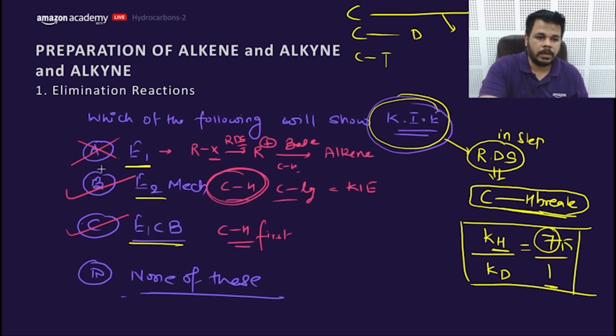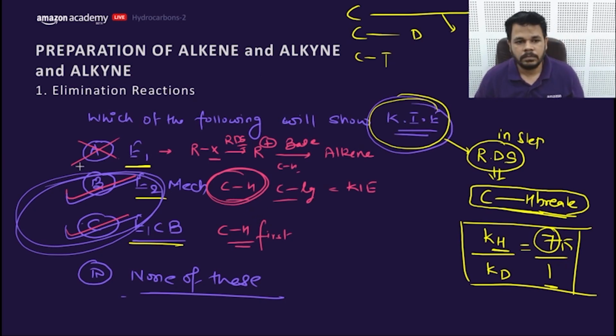No, not for this. In case of E2 and E1Cb, B and C. I've crossed this because the CH bond breaking is not part of the RDS, so it will not be observed in E1. It will not be observed in E1 because the RDS does not have any CH bond breaking. It just has CX bond breaking.